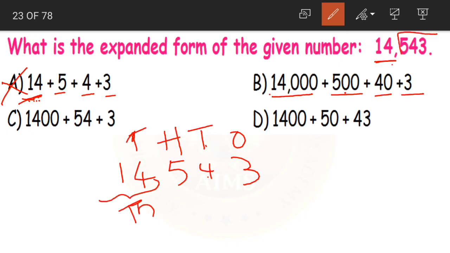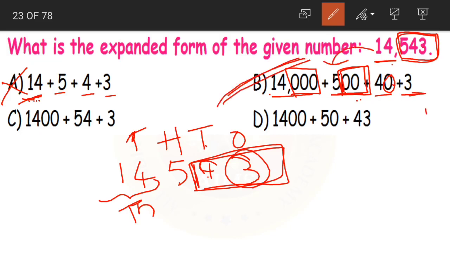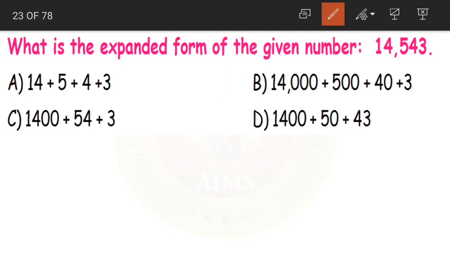So after 14 we are having 3 zeros, right? So here also after 14 we are having 3 zeros, and after 5 we are having 2 zeros. Then after 4 we have 1 zero, so 40. Then lastly 3. Yes, this is the same as the given number. So option B will be our correct answer.